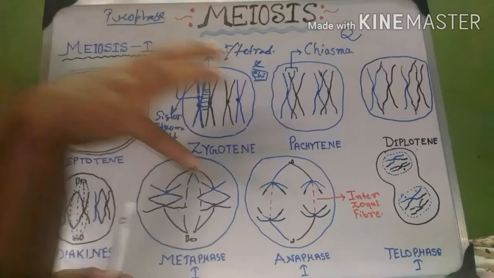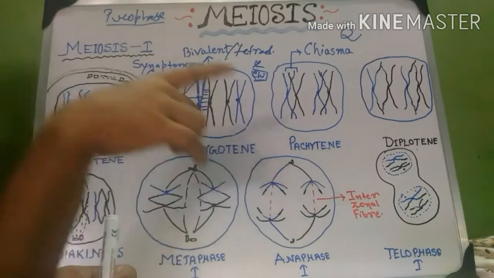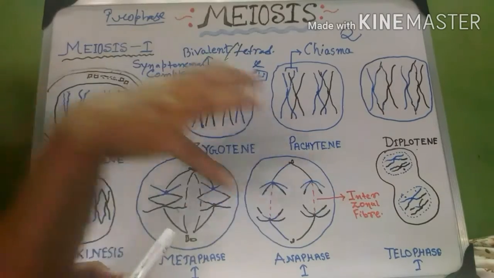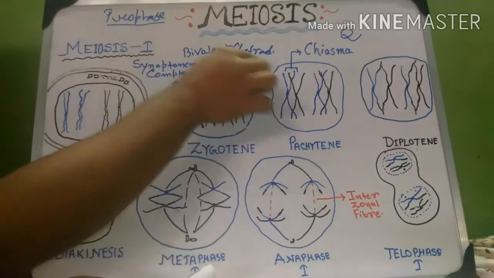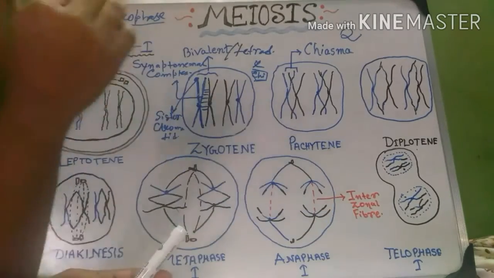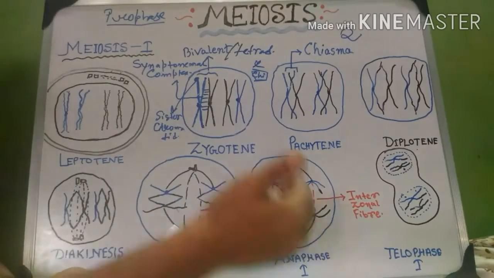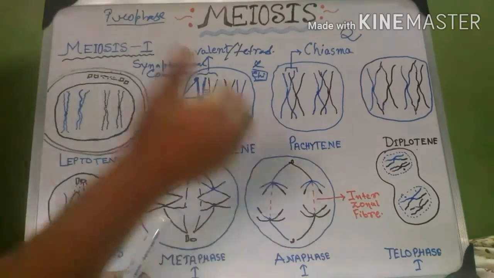So to bring the essential changes in chromosomes, the crossing over, or better to say recombination, happens through crossing over. So I repeat, in pachytene, for the necessity of bringing recombination in chromosomes, the crossing over happens.